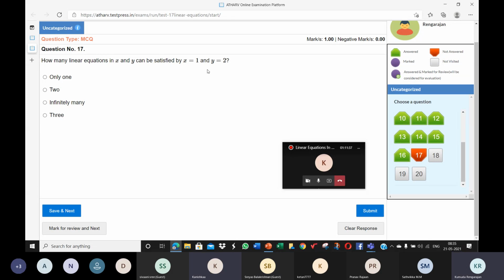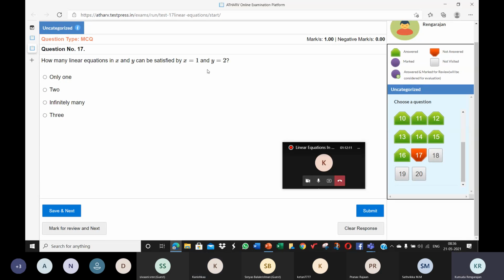Take 2 points. You should draw lines passing through the 2 points. How many lines can you draw? Shreya says 1. I'll come from the beginning.